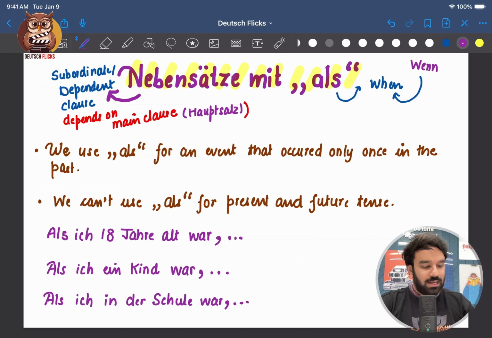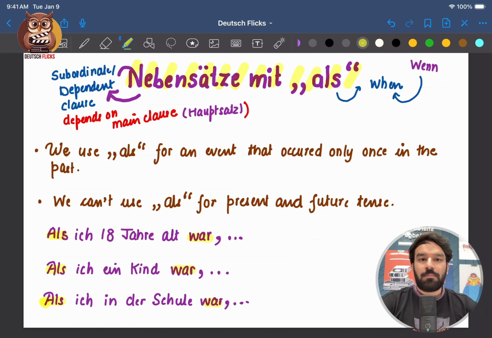As you can see, I'm using als, so my conjugated verb is at the end because this forms Nebensätze. Don't worry about the sentence not being completed here.